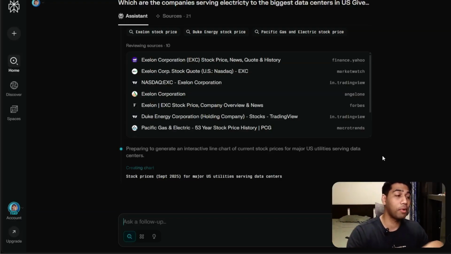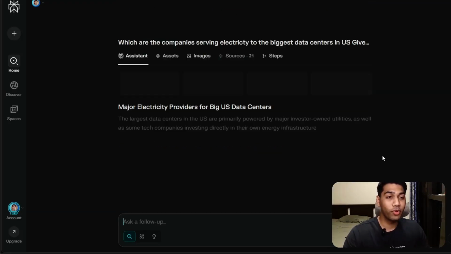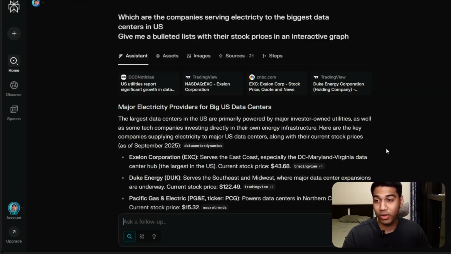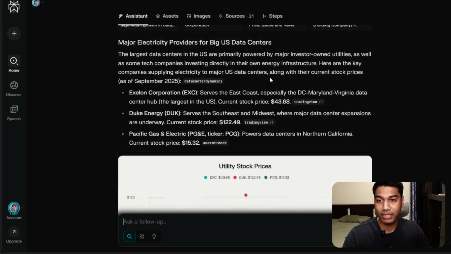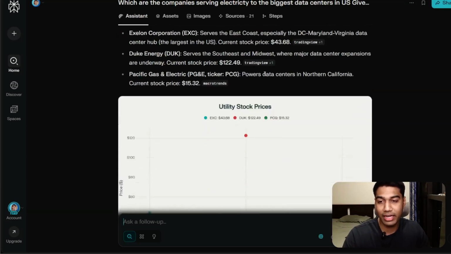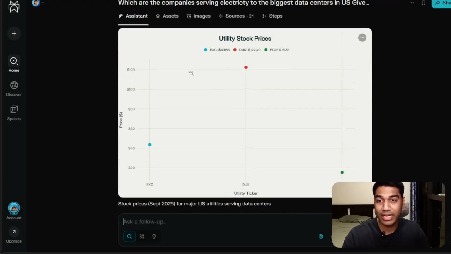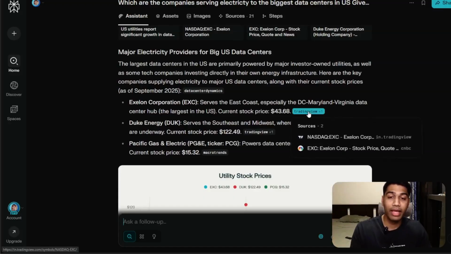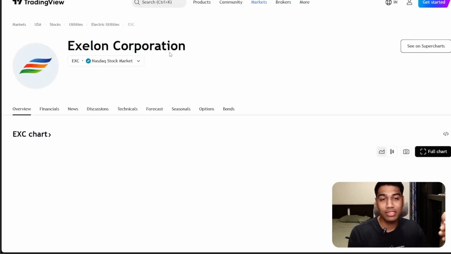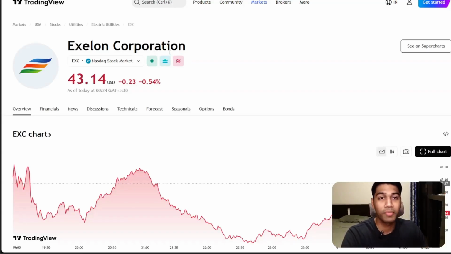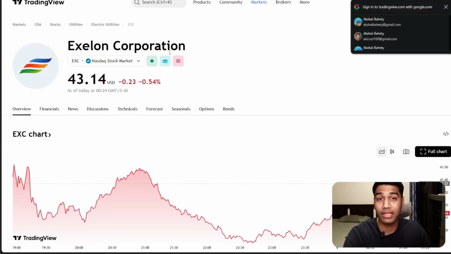You can be asking questions like, again, how do you go from one place to another, or plan a trip or something like that. And we'll try those out also. But given that you can do something as complex as this is crazy. Look at this. We got the final answer with major electricity providers for big US data centers, and we also got the chart which put the stock prices, and you have a $40 stock price for EXC, DARC and PCG. And you can obviously go ahead and click on these links to go to the trading view where you can see more details on that particular stock, and that is just amazingly great.